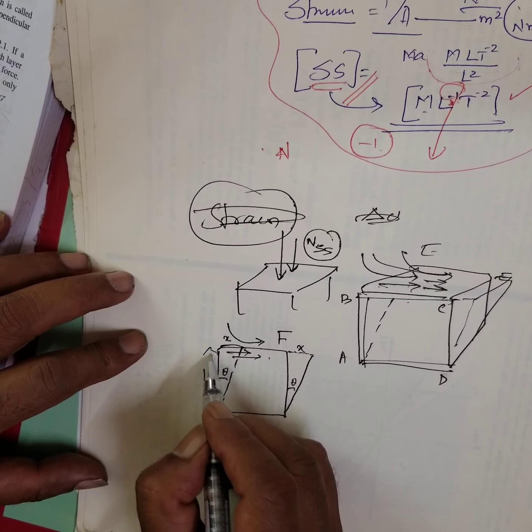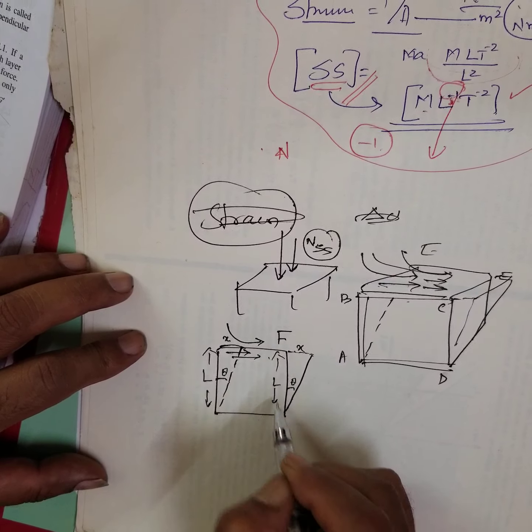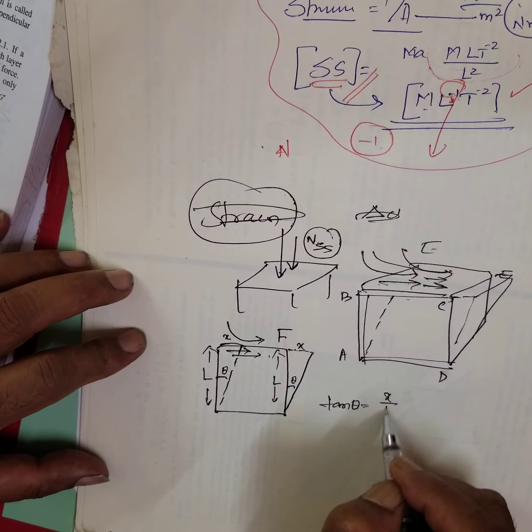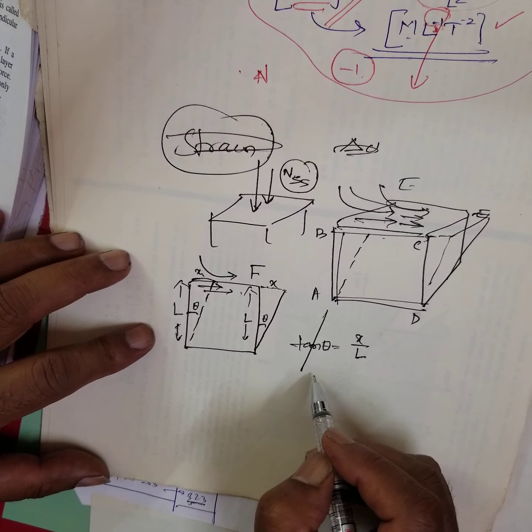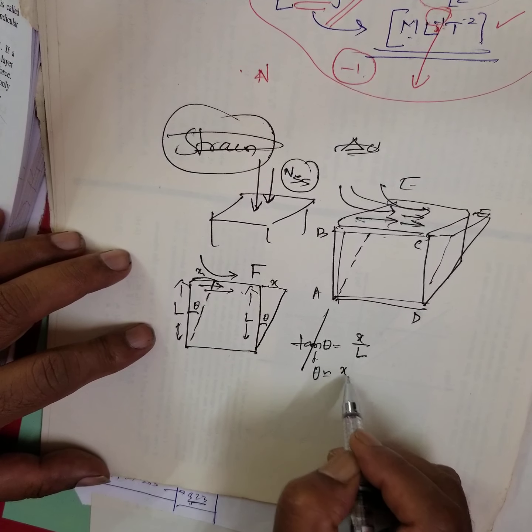This length is L. What is tan theta? Tan theta is opposite over adjacent. Theta is very, very small for a solid body, so theta is nearly equal to x by L.